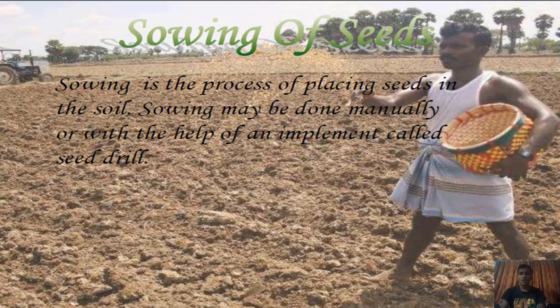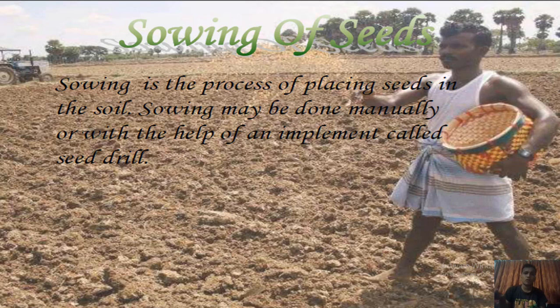After successful selection of seeds, the next point is the sowing of seeds. Sowing is the process of placing a seed in the soil. We have prepared the soil very smooth, and we have also provided the fertilizers. Then we select the seeds and test them in different laboratories.